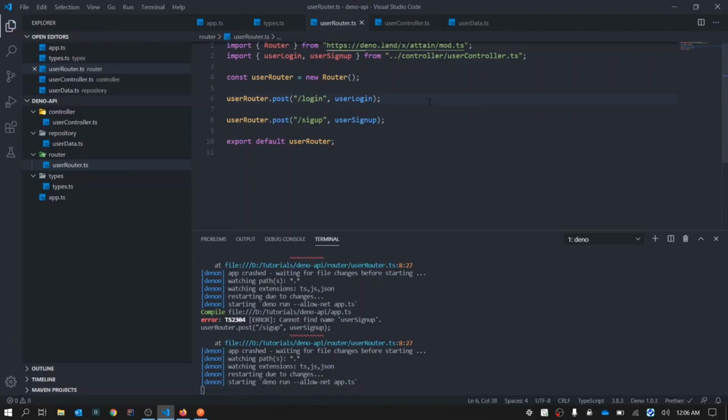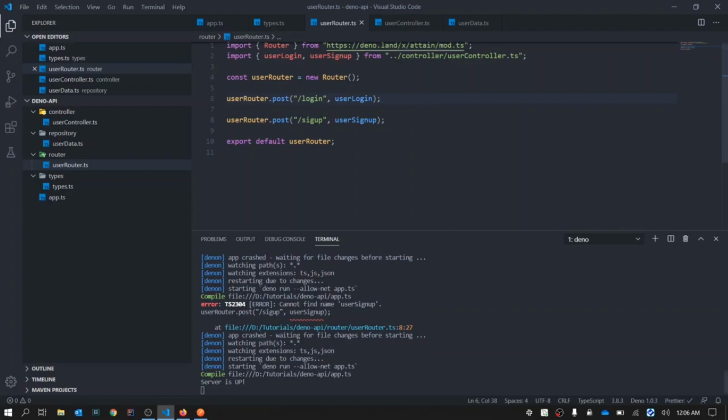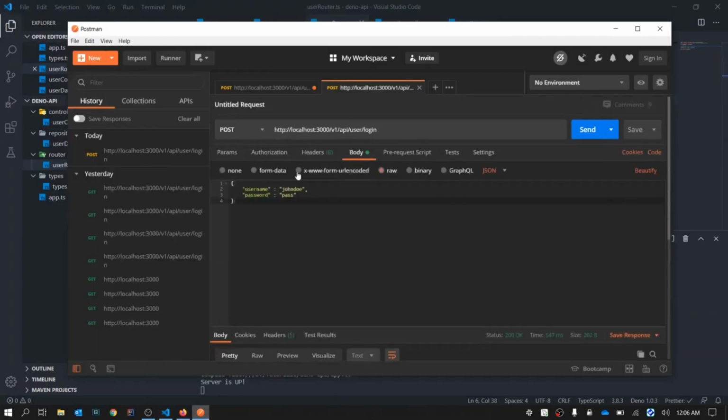Okay, let's save this first. Then it's restarting. Okay, it compiled successfully. Let's wait for the server to be up. Server is up. Now, again, make sure it is the post API. I'm very sorry for that mistake. Now, okay, let's put some name. Say Romeo Jan. Something.